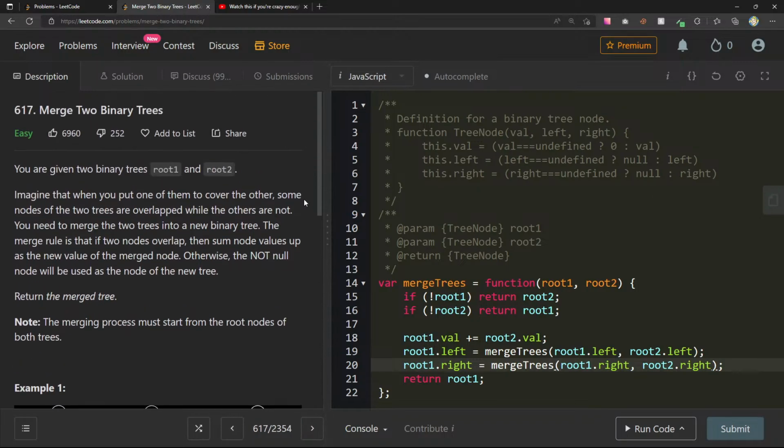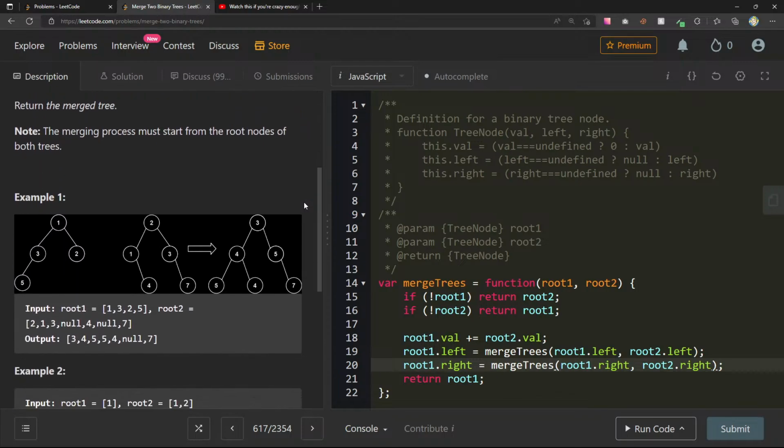Now this is a normal binary tree, so there's not some special property we can take advantage of. For example, if it was a binary search tree, maybe that's something we could take advantage of. But here, since it's just a binary tree, it seems like we'll need to at least visit every single node to go through this merge process. Because of that, I'm comfortable saying this is linear time complexity, or O of n, where n is the amount of nodes in this tree.